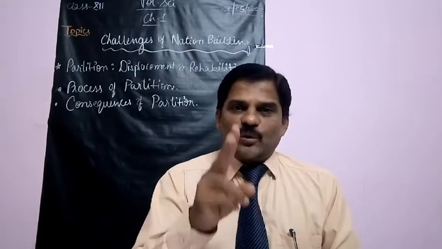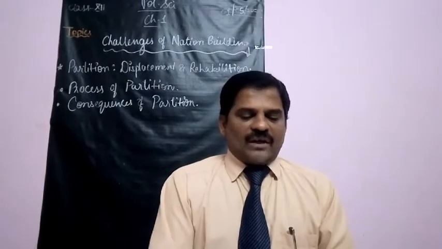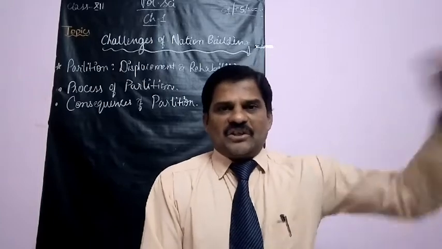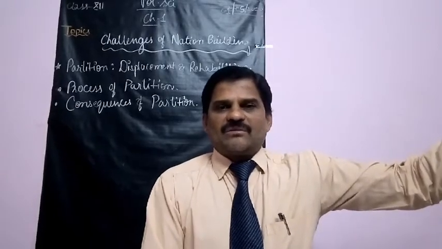There were two areas of concentration, but mainly Muslims are more in two areas, one in the west and the other in the east. There was no way that these two parts can be joined. East means present Bangladesh.